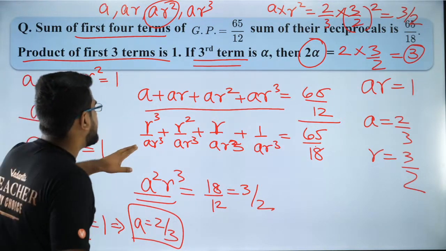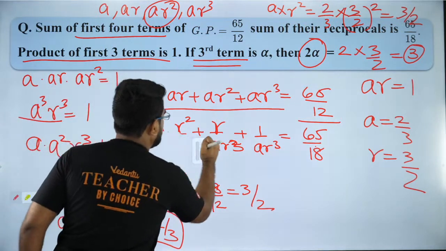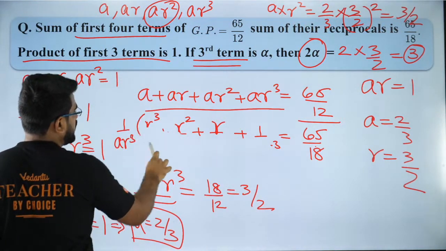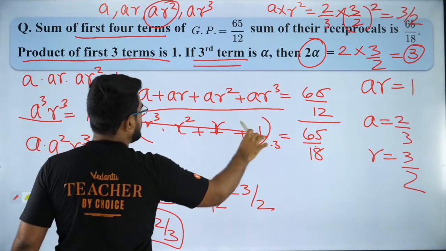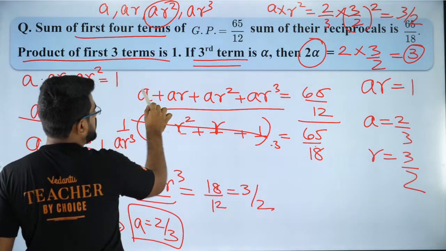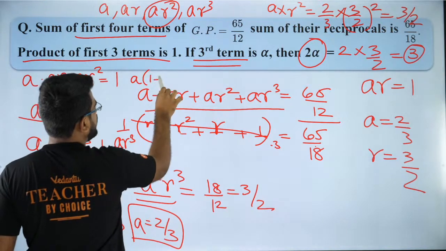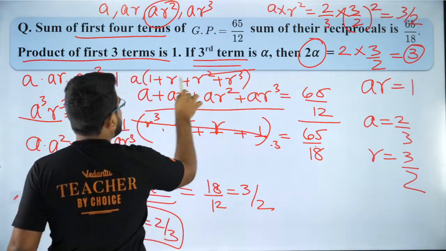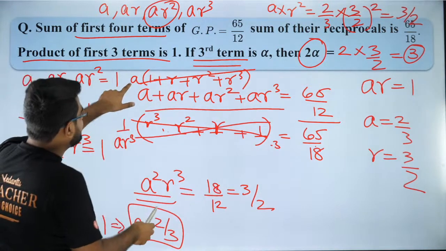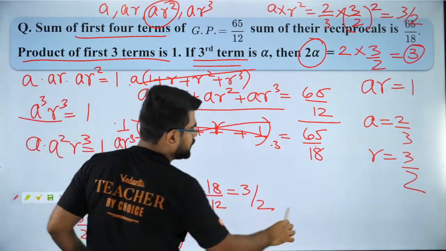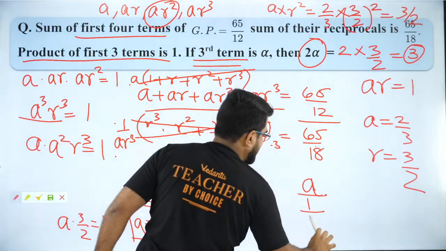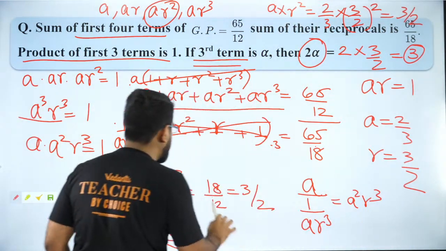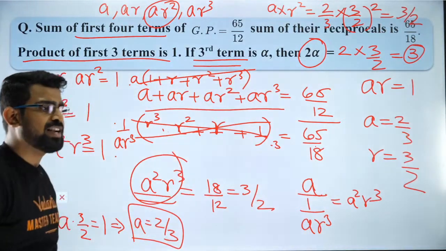Puneet, the division, na? So the denominator is common now, Puneet. So the denominator I'll take 1 by AR cube. Now this will cancel with this when I take A common outside. If I take A common outside, I'll have 1 plus R plus R square plus R cube, na? So that and this will cancel out. So you'll have A by 1 by AR cube, which will be A square R cube. So that is what I wrote here, na? A square R cube. Did you understand it now?